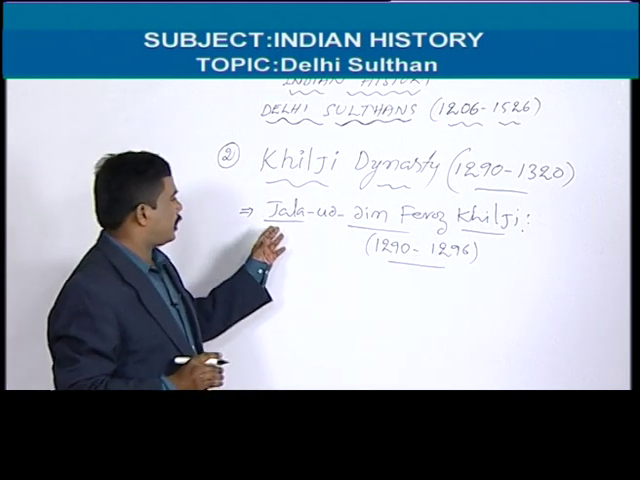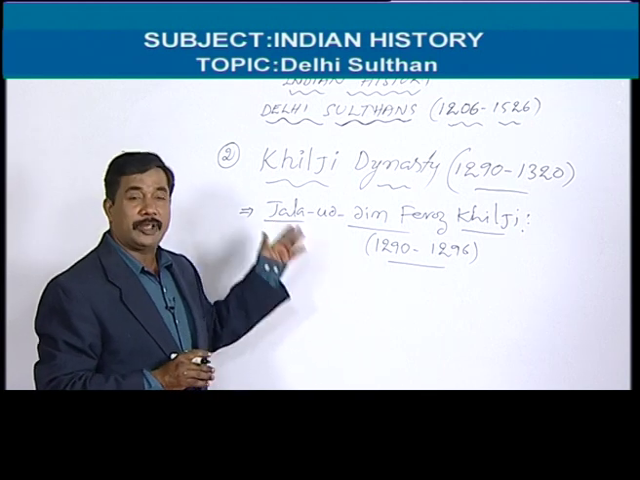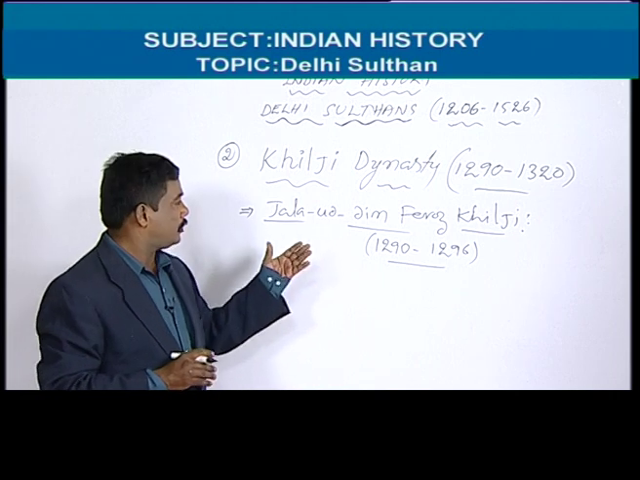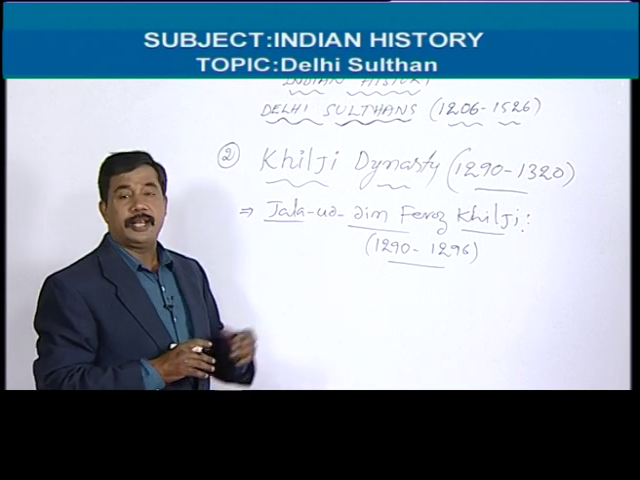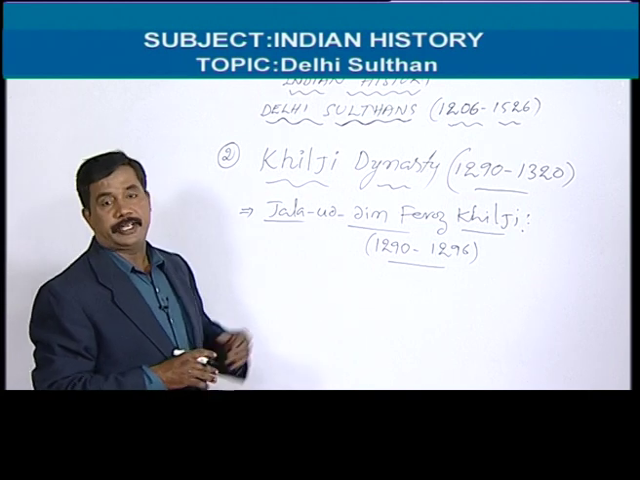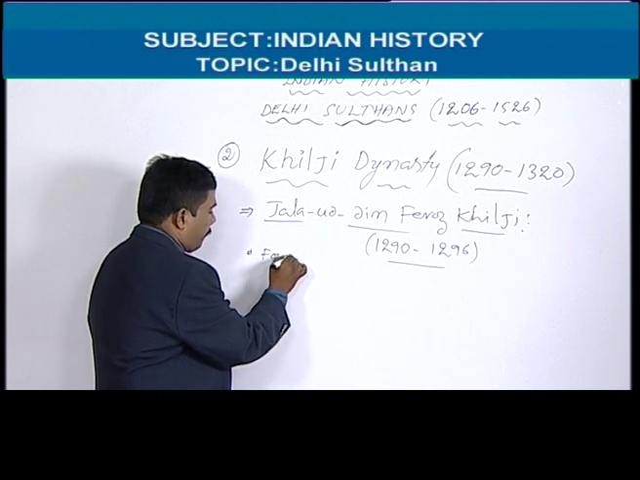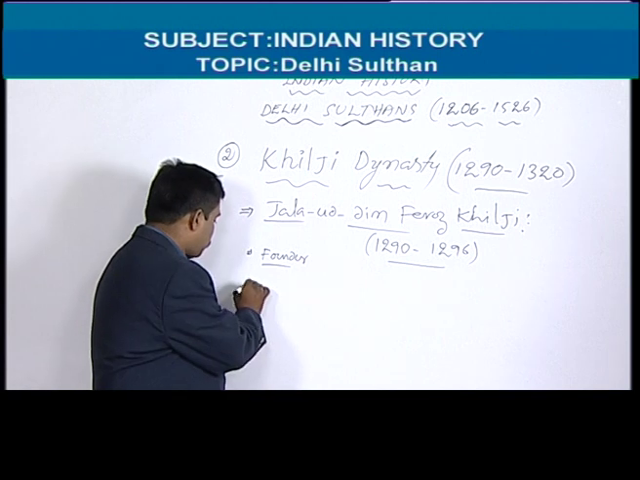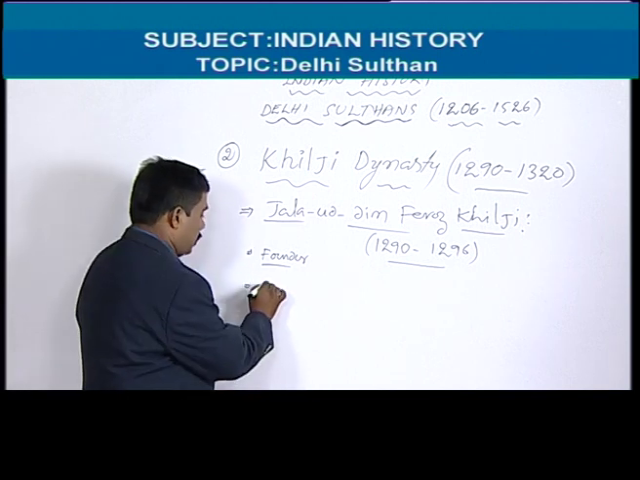Actually, Jalaluddin Firoz Khilji was also from a Turkish area. He was the army commander of Balban. But because of the inefficiency of the ruler, he killed him and announced independence. He became the ruler of the Delhi Sultanate. He started the Khilji dynasty, so he is called the founder of the Khilji dynasty.